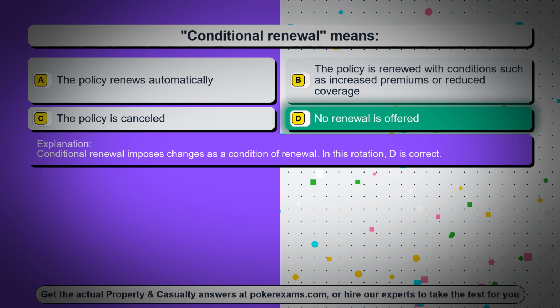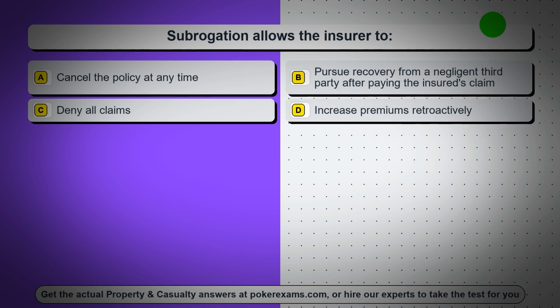In this rotation, D is correct. Question 33. Subrogation allows the insurer to: Option A. Cancel the policy at any time. Option B. Pursue recovery from a negligent third party after paying the insured's claim. Option C. Deny all claims. Option D. Increase premiums retroactively.